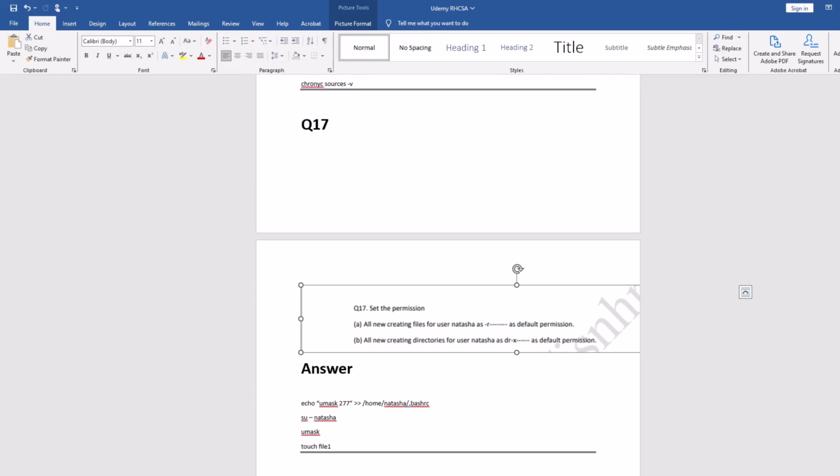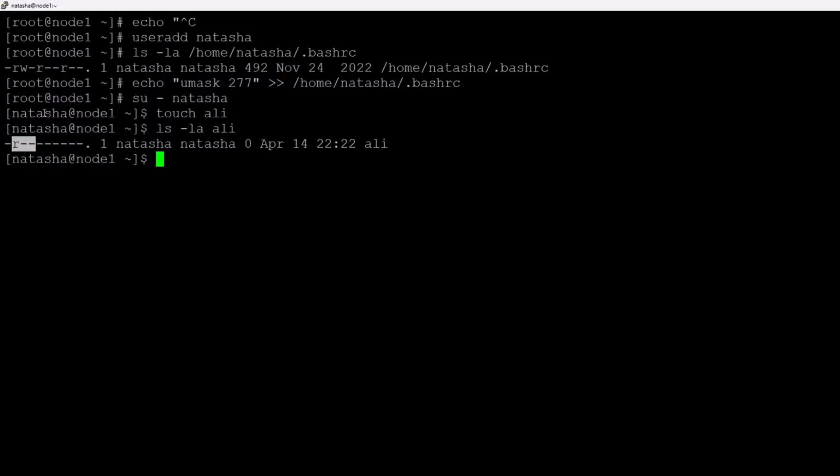If you want, I can perform it for you. You can see I created a user Natasha here, and then I switch, then I run this command. It will change the permission of Natasha, and you can see this is the same requirement which they ask you in the question. Okay,